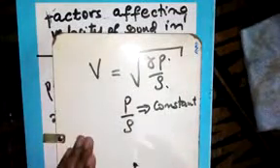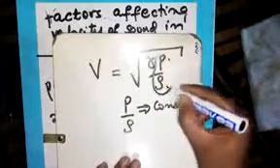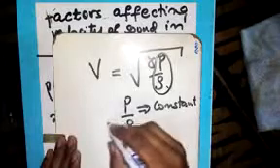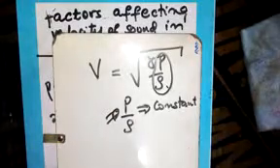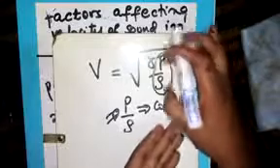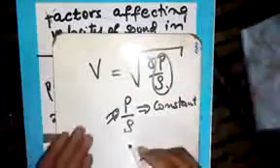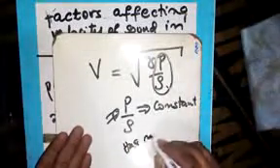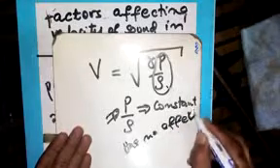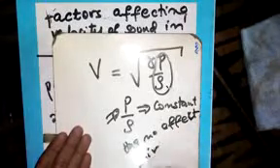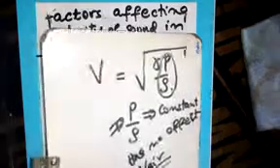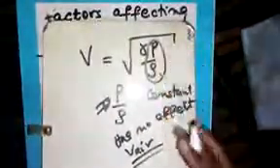What conclusion can we draw? Since this ratio remains constant throughout, it is a constant value and does not change. If it is not changing, what does it mean? Pressure has no effect on the velocity of sound in air. That is what we should know. Pressure has no effect because the ratio of pressure and density remains the same throughout, even as it is increasing or decreasing. The last factor is frequency.